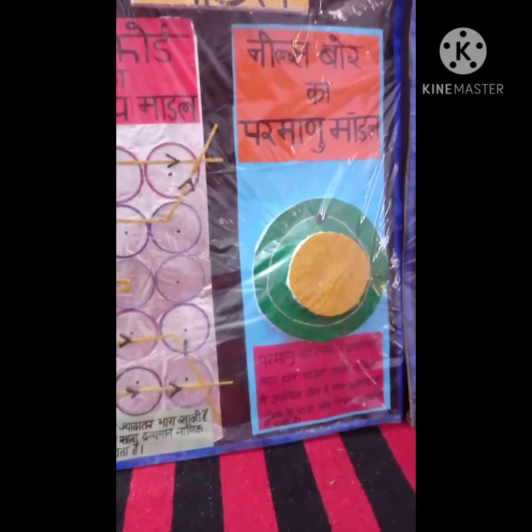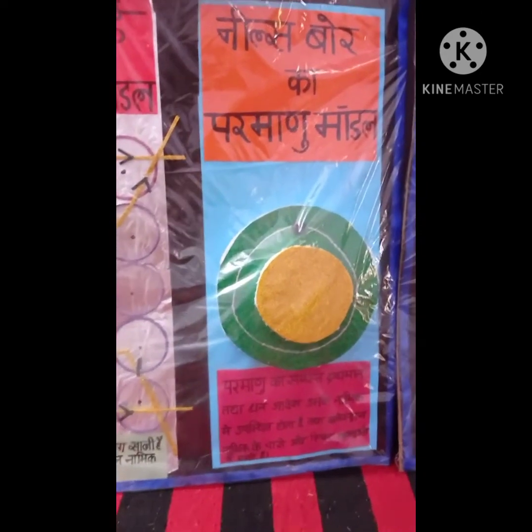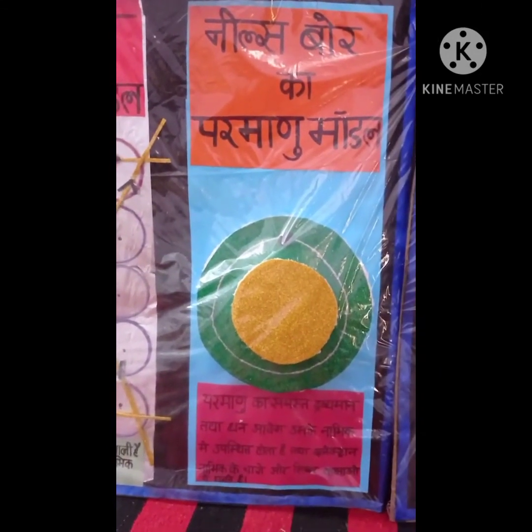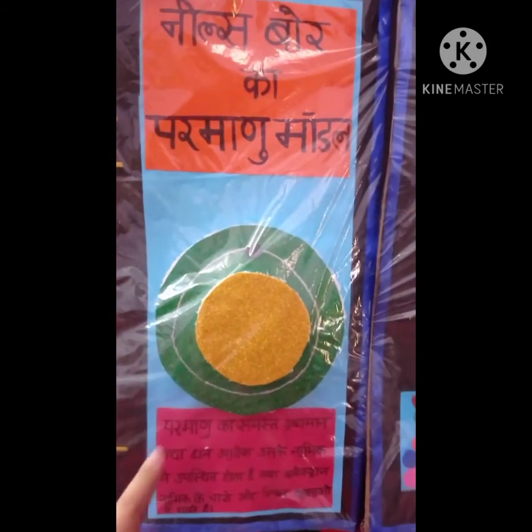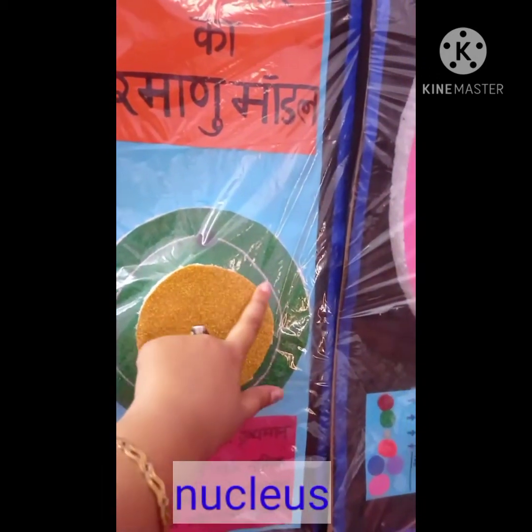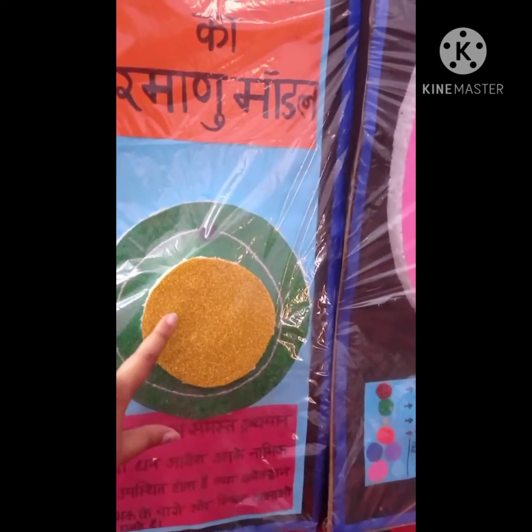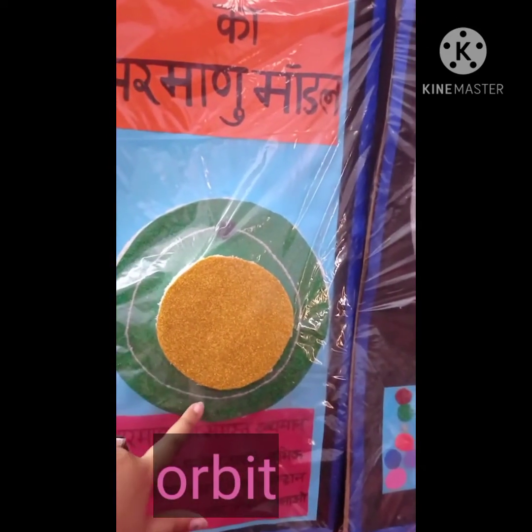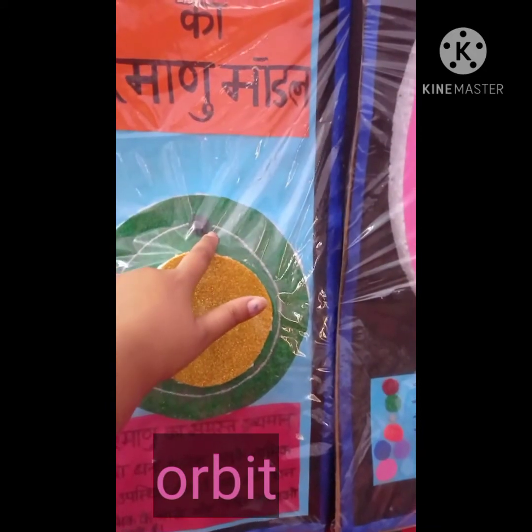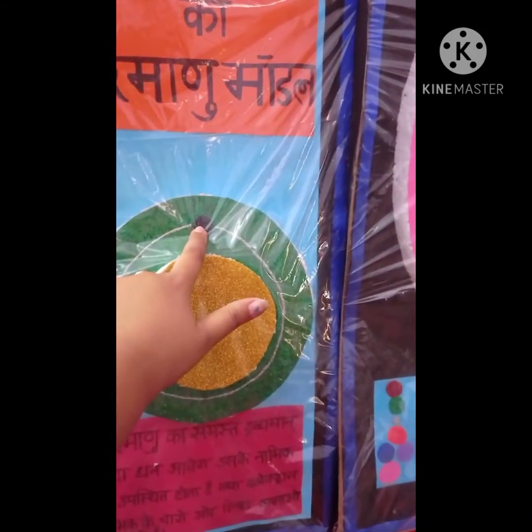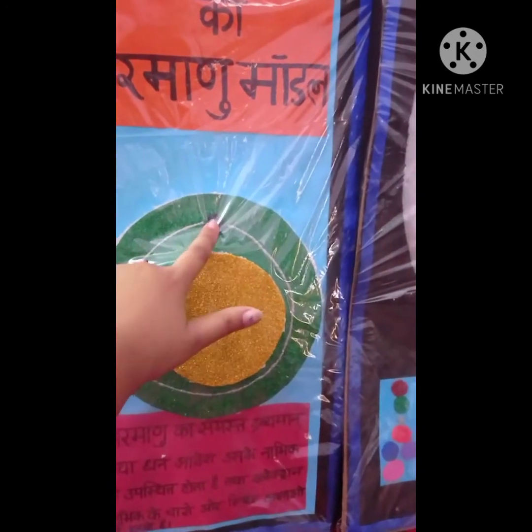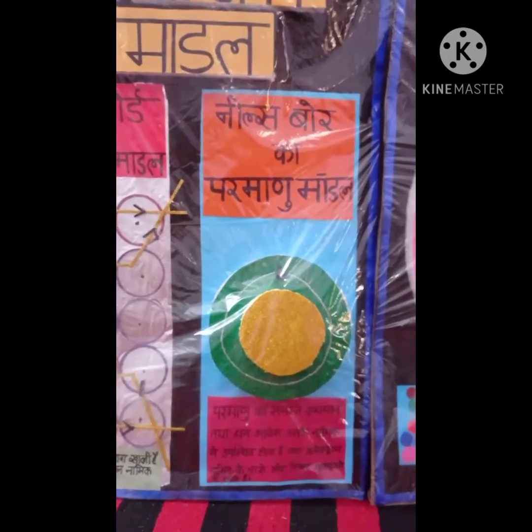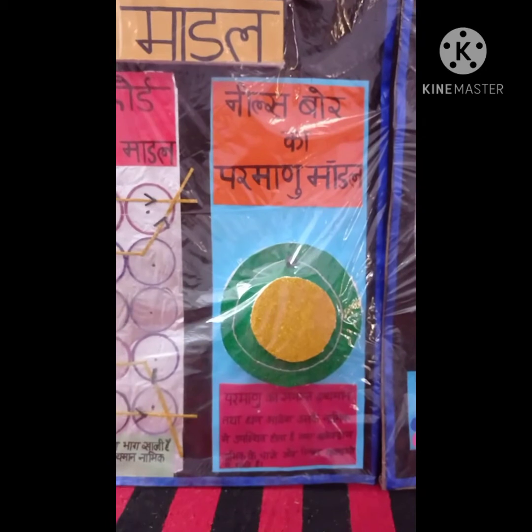After that, the third scientist, Niels Bohr, gave his atomic model. Niels Bohr's atomic model was the most accepted model. According to Niels Bohr, there is the mid part of the atom, which I have shown here through the golden glitter sheet, which is the nucleus. And the other part of the atom is the orbit in which the electron revolves, which I have shown here through the black glitter sheet. So this is the orbit, this is the electron, and this is the nucleus. This was Niels Bohr's model, but there are many drawbacks in Niels Bohr's model also.